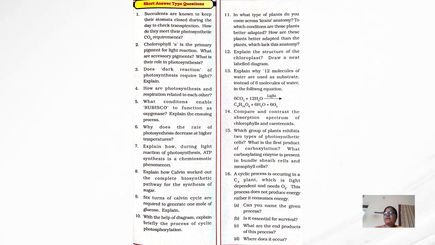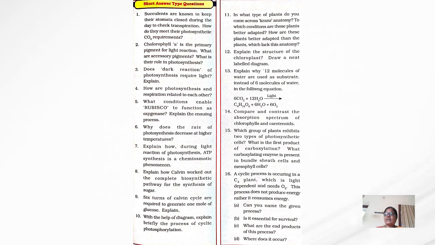Next question: in what type of plants do you come across Kranz anatomy? To which conditions are those plants better adapted, and how are these plants better adapted than plants lacking this anatomy? Next, explain the structure of chloroplast and draw a neat labelled diagram. 13th question: explain why 12 molecules of water are used as substrate instead of 6 molecules of water.